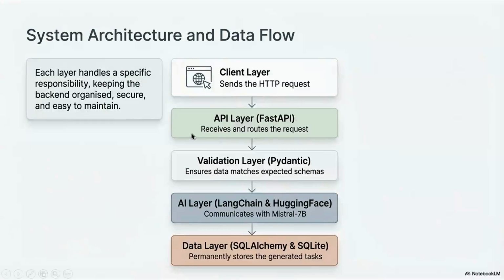Now, going back to our data flow. Now that we understand how we are sending a request to the backend, how the backend is sending a response, and how it is communicating with our AI model here, let's understand the data flow. So first, from our client layer, which can be a laptop or a browser or anything, we are sending a request to our API layer, which is our FastAPI. We are sending a request to our backend here.